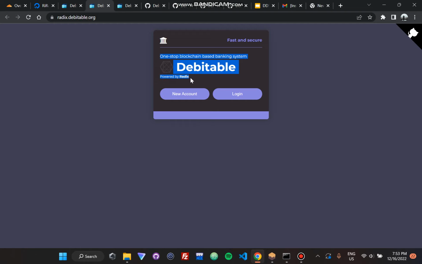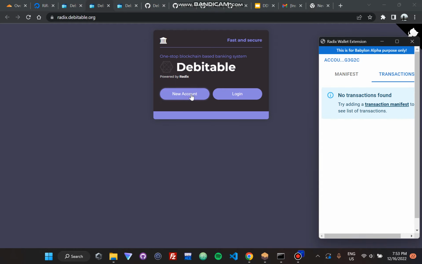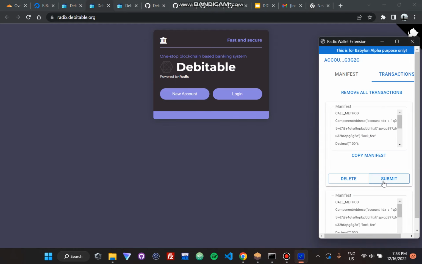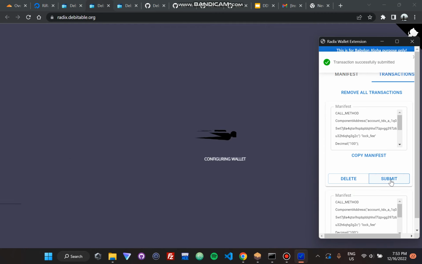As you can see, this version is powered by Radix, so let's use it. I'll create a new account and send a transaction request. So this was the transaction request to create a new account. This is the transaction request to fetch the balance.